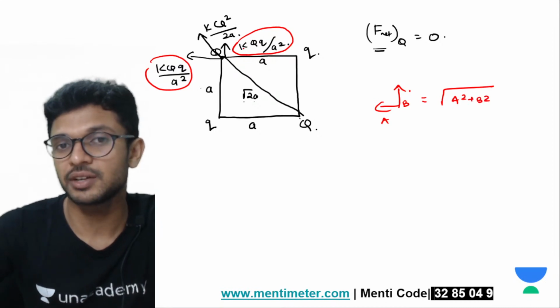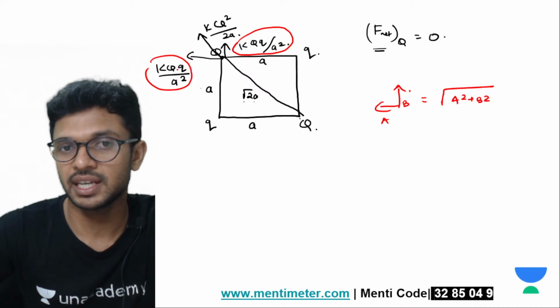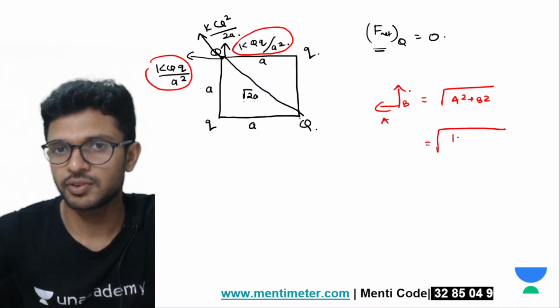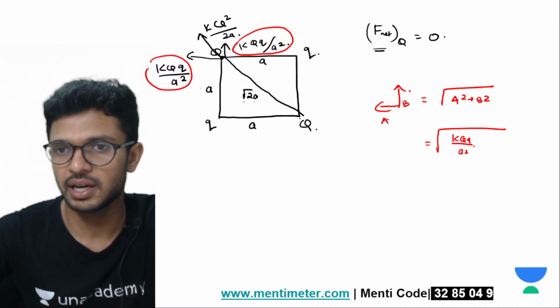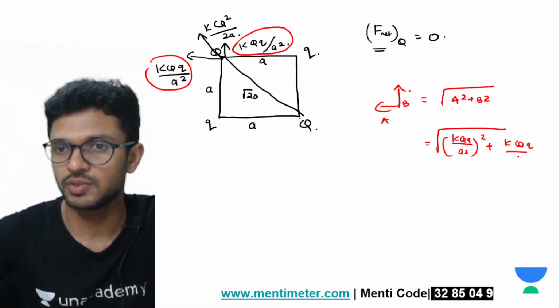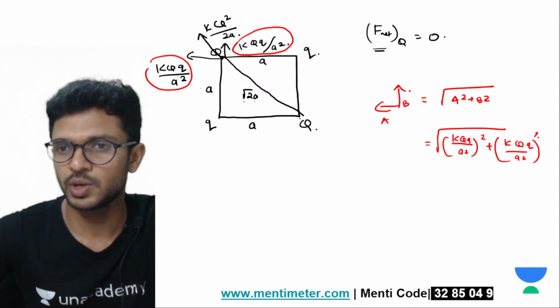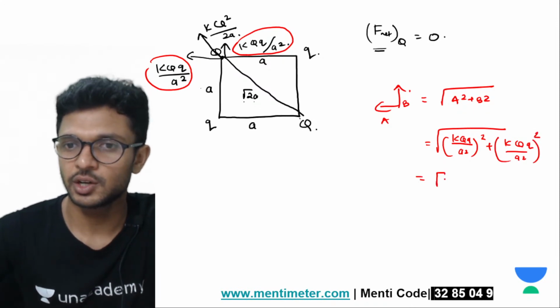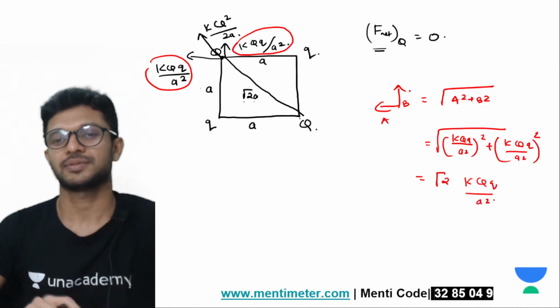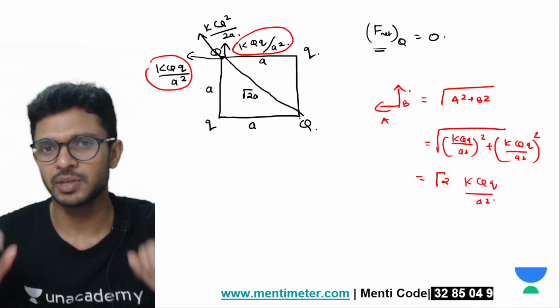Similarly, how to find out the resultant of these two forces? That will be equal to root of KQq divided by a square the whole square plus KQq divided by a square the whole square. So how much is it? Root 2 times KQq divided by a square. Okay, understood this?